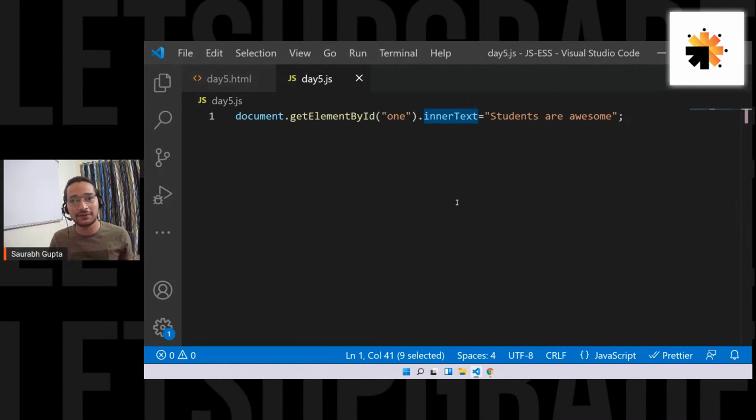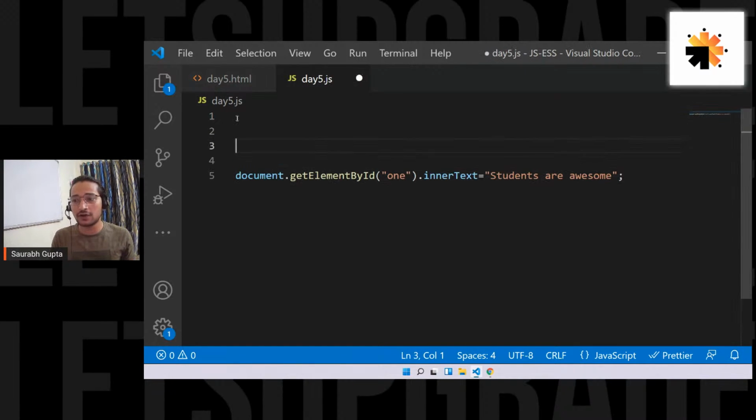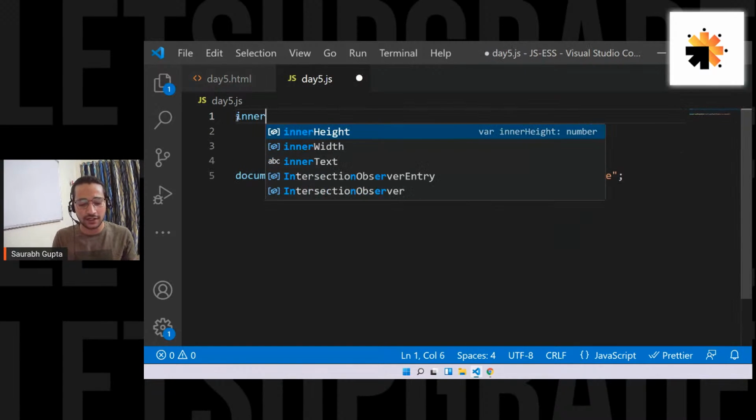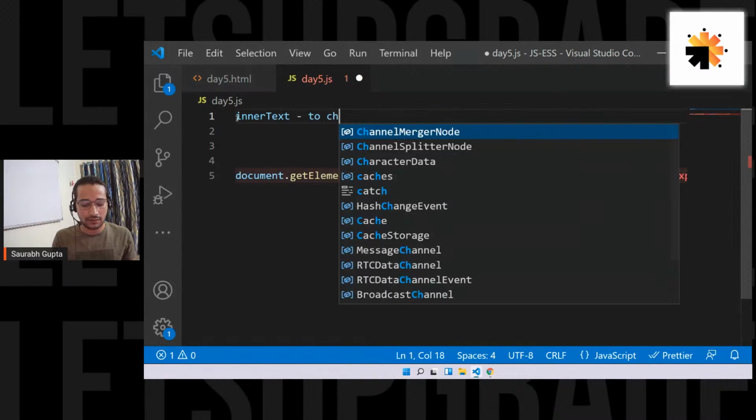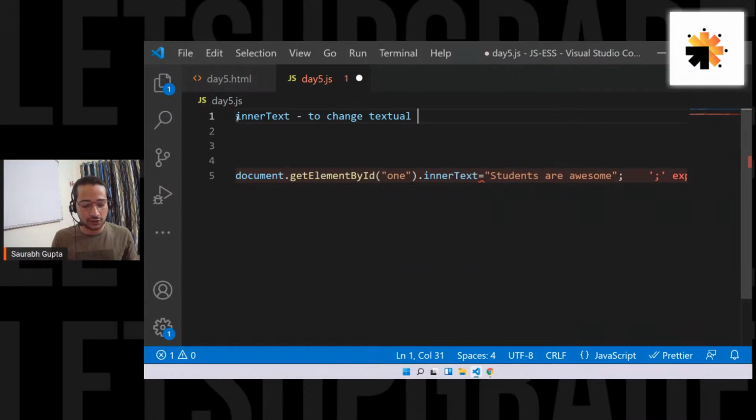I hope we are clear. So this is what you use to change the textual content. Let me just mention it here: innerText is to change textual content. That's what it does, it puts some textual content inside it. Now, there are two jobs that innerText does. What if I don't want to change it, and only want to check it?